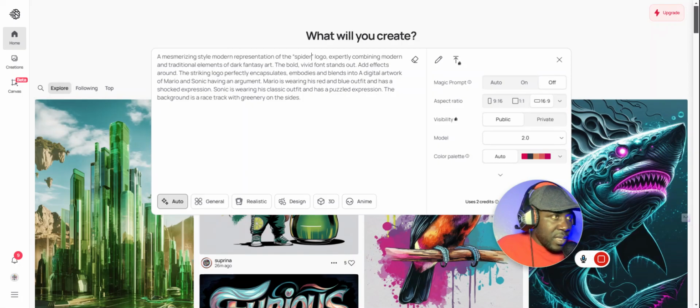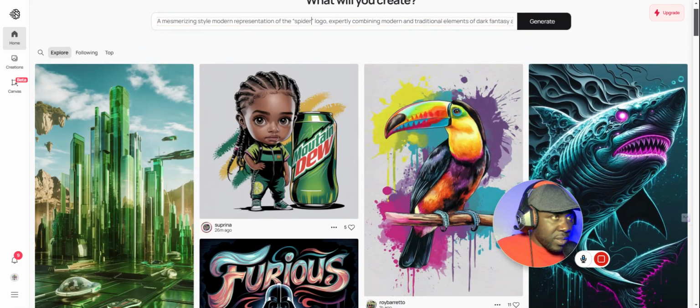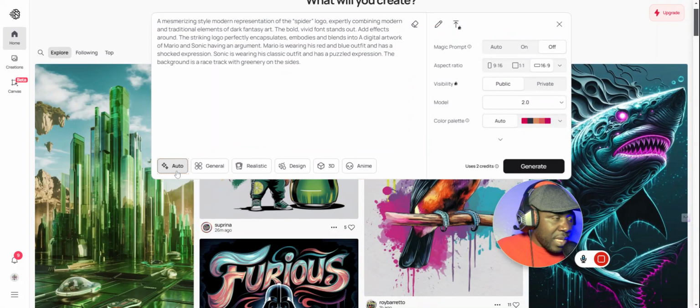Spider. Okay, and then do I change the characters? Let's just leave the characters there. All right, and then here, look at this here. Oh my God. All right. So here, this is automatic.